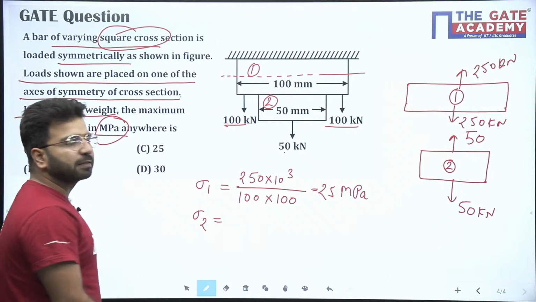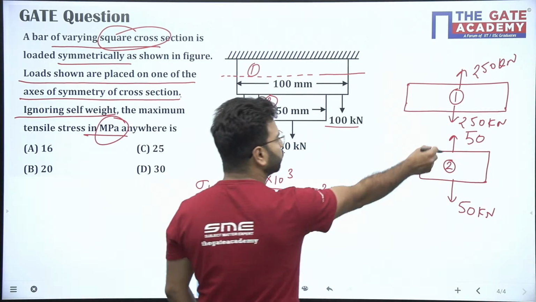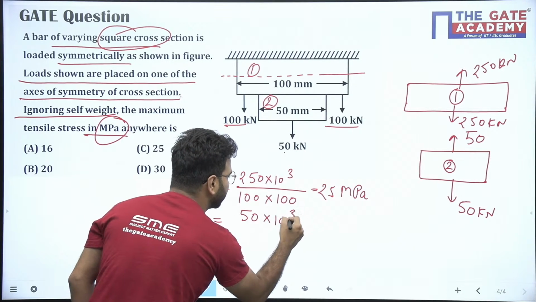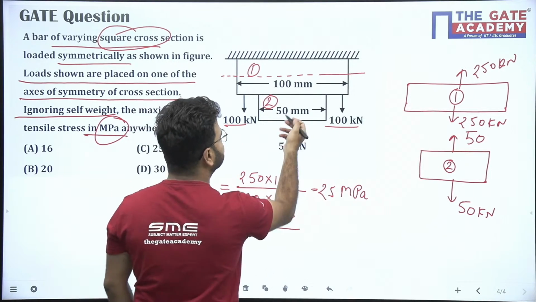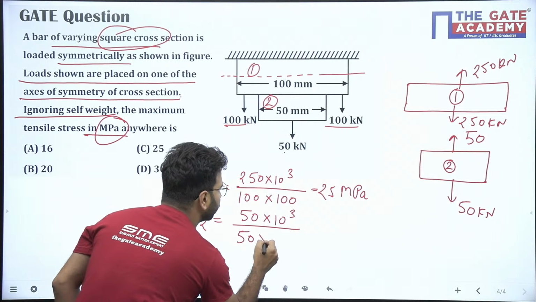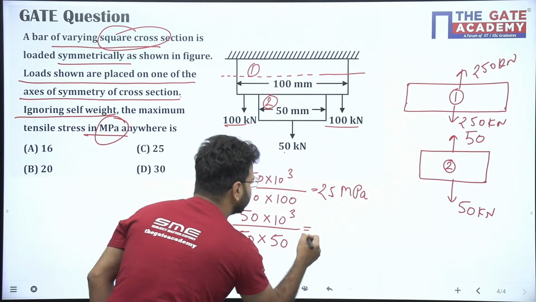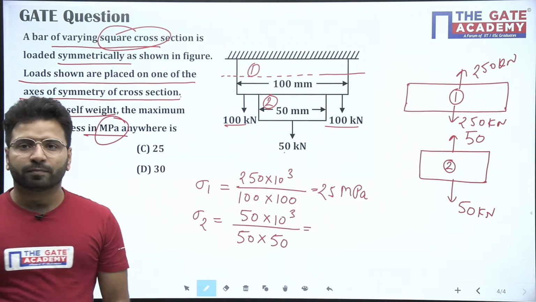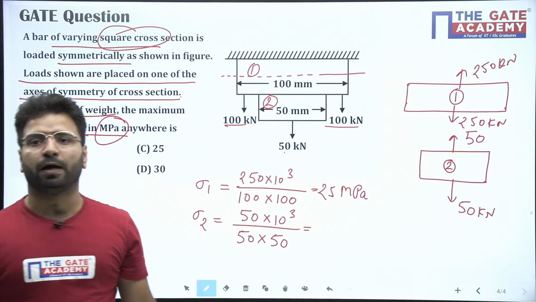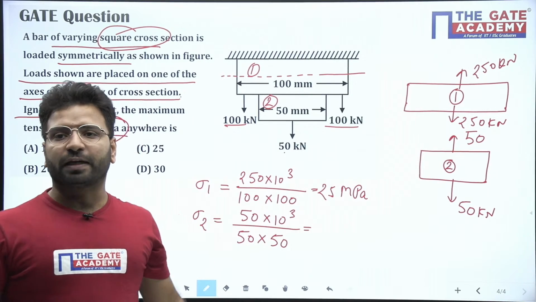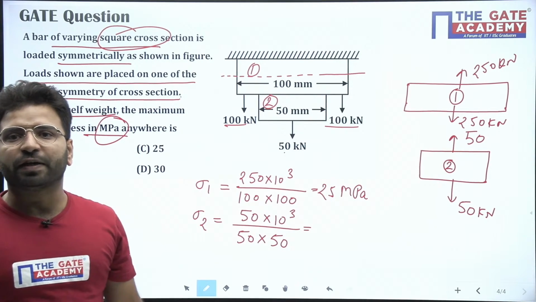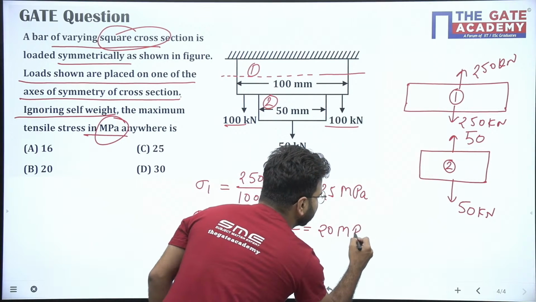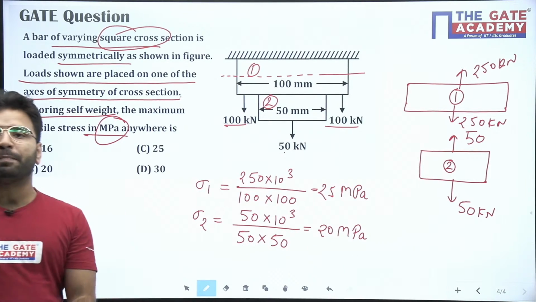If you see sigma 2, how much force is there in block 2? It's 50 kilonewton. So 50 into 10 to the power 3. Area is how much? It's 50, so 50 into 50. How much will it come? Solve this first. It will come only 20 megapascal.